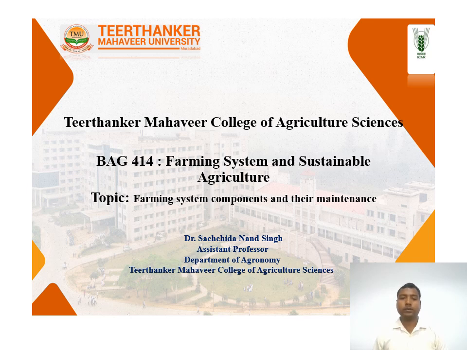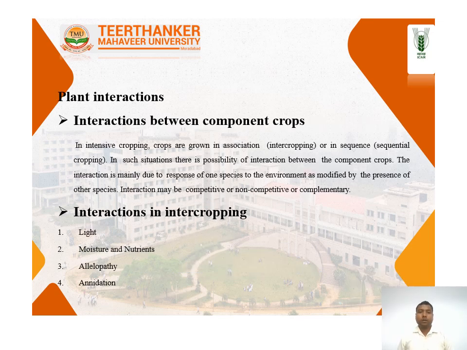Today we are going to discuss the farming system components and their maintenance: interaction between the components of the crops. First, in intensive cropping, crops are grown with intercropping or sequential cropping. In such systems, the component crops are likely to interact. The interaction is mainly due to the response to the environment modified by the presence of the other species. Interaction may be competitive, non-competitive or complementary.